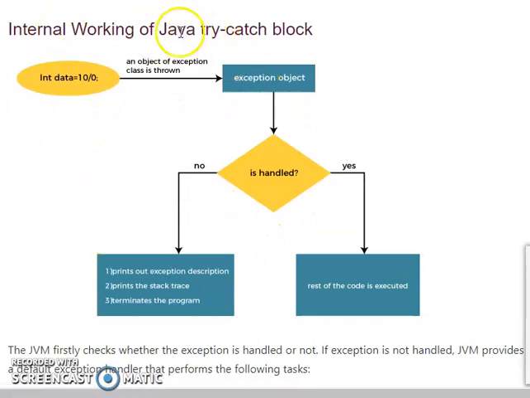Here is how the Java try block works, given in this example. Here any number divided by 0 will give a divide by zero error. So an object of the exception class is thrown here, and the exception object receives this. If this is handled, it will execute the rest of the code. If the exception is not handled, it will print out the exception description, print the stack and terminate the program.